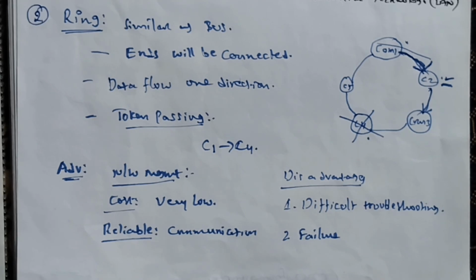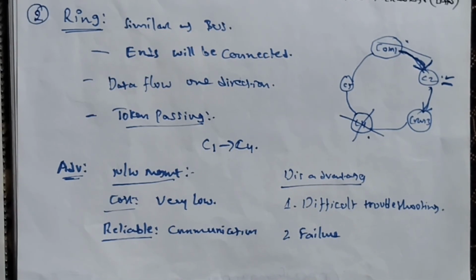Okay, these are all about the ring topology. Ring topology is similar to a bus topology. It will send the data in the clockwise direction from sender to receiver. The data will travel from one node to another node. While traveling from sender to receiver, the data will be processed by several intermediate nodes. Several intermediate nodes are computers.